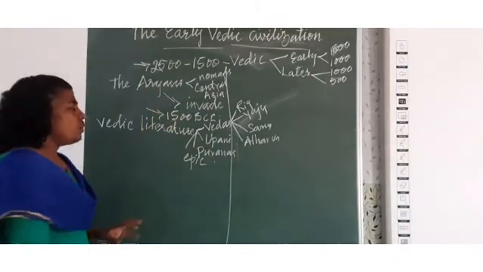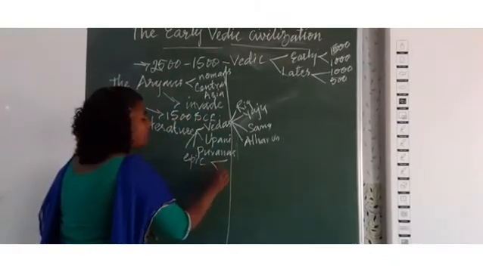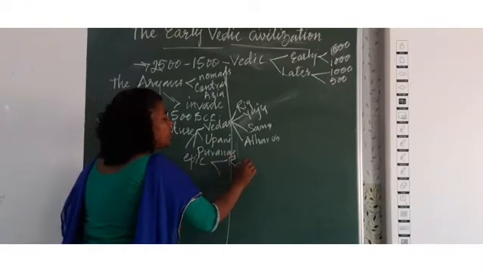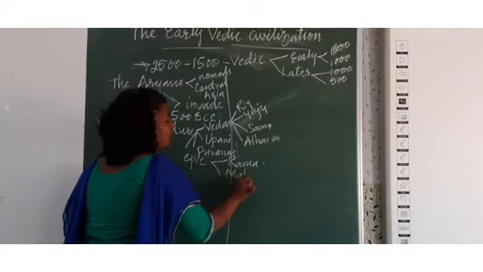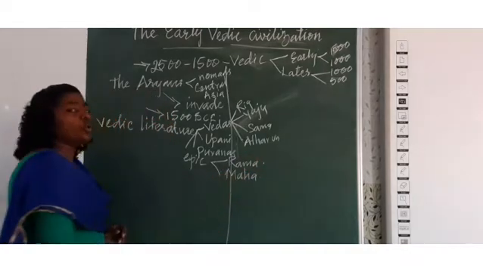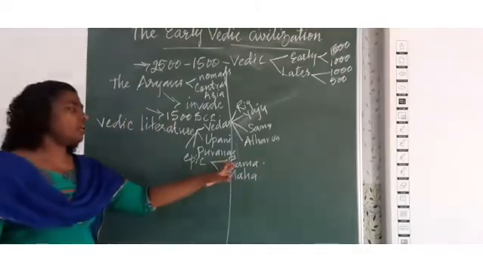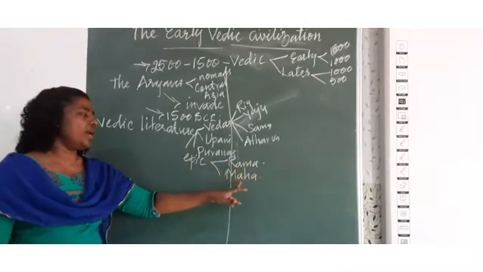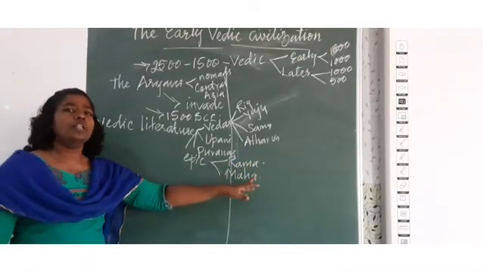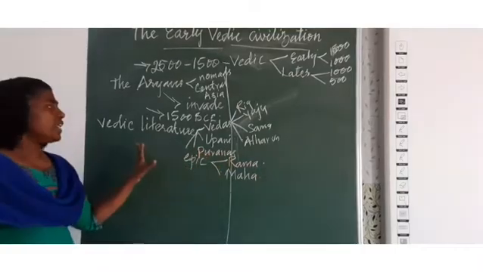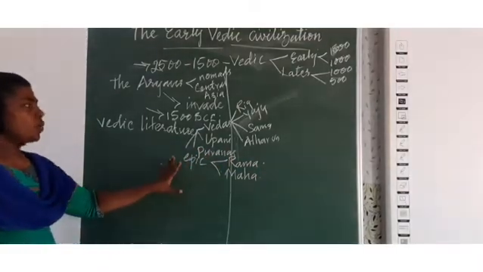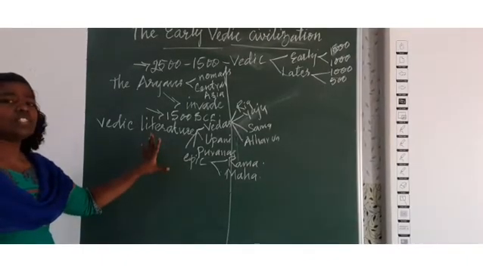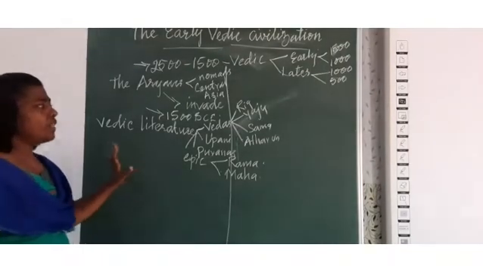Now we will see, when we talk about epics, there are 2 important epics. One is Ramayana and the other one is Mahabharata. Okay, these are the 2 important epics. Ramayana talks about the life of Rama and Mahabharata talks about the Pandavas. Okay, these are the important sources of material which give us information about Vedas.